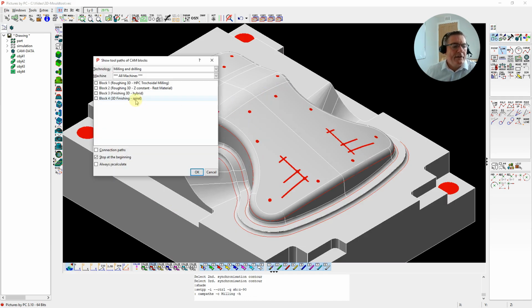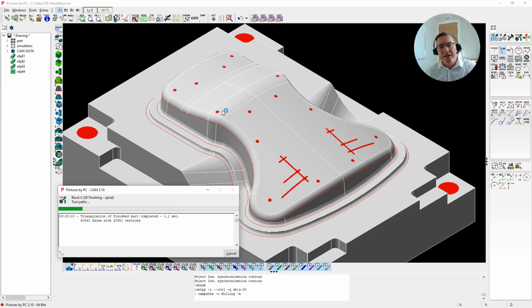Calculate the toolpaths. The advantage with the spiral machining is we haven't got any connection toolpaths on the surface. We're not constantly retracting from the job. It's staying on the surfaces, remaining on the surfaces with a spiral toolpath, and it's actually adjusting the toolpath step over related to the surface angle. So whether we've got a steep face or a flatter face. So basically we're machining the entire enclosed region with one toolpath here.